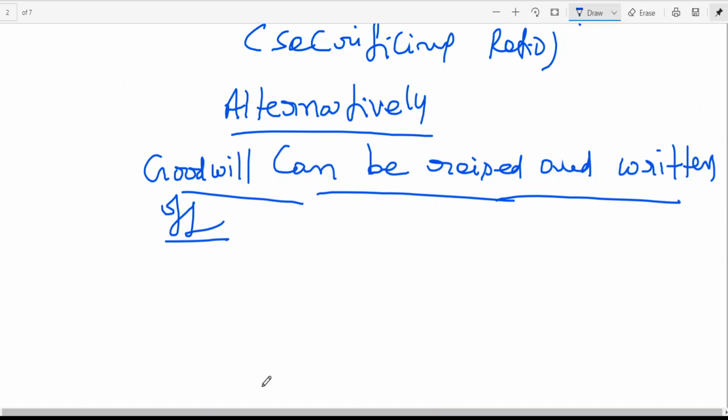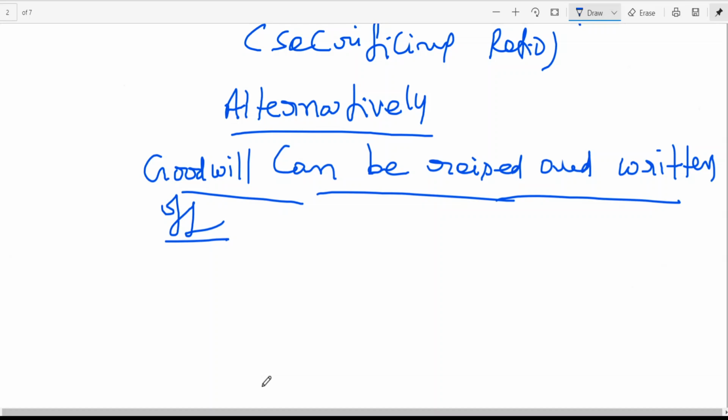But according to accounting standard, goodwill cannot be shown in the balance sheet. That you will be learning in the coming days when you go to CA Inter. Only purchased goodwill is to be shown in the books, but not internally generated goodwill. This is self-declaration, this is our reputation. But when I'm selling my firm, somebody gives extra money for your reputation. That goodwill can be taken in the balance sheet, but not the internally generated one. So if you raise the goodwill, it is to be written off. Written off means cancellation according to accounting standard.